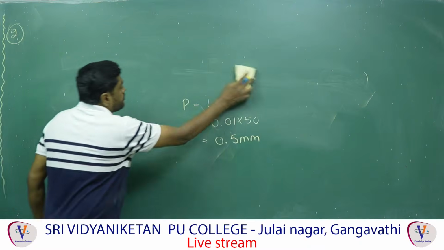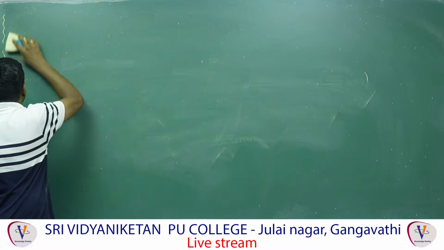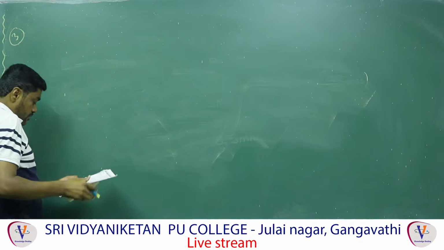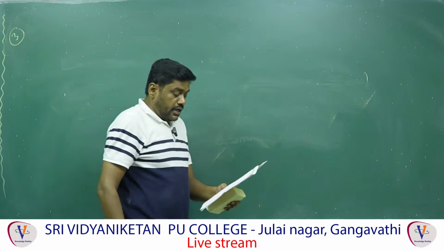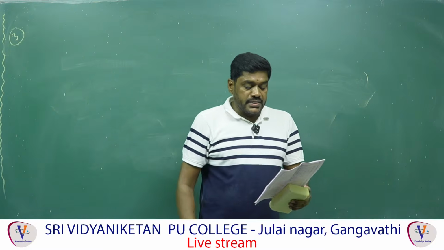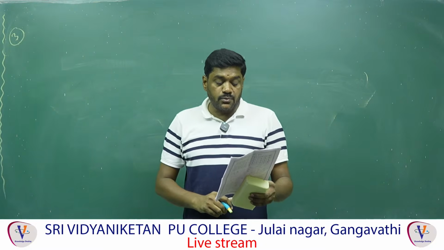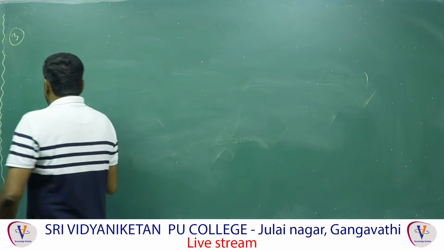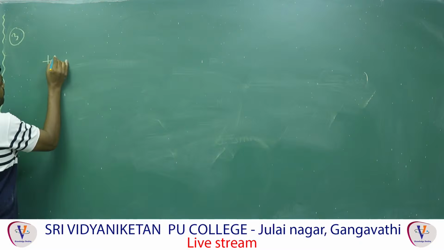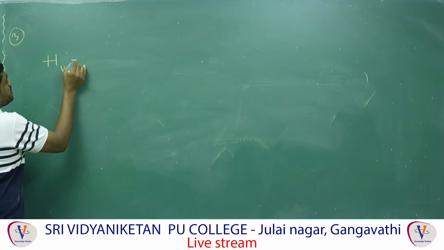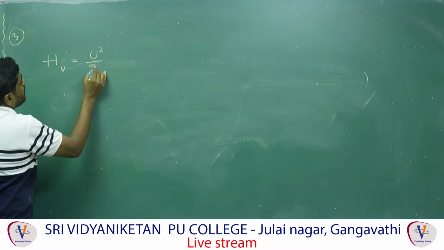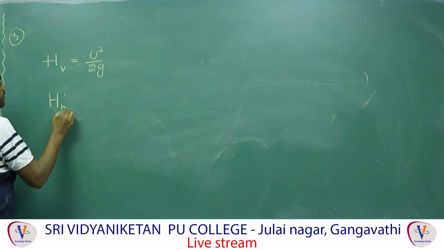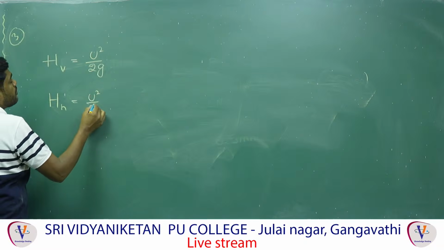Next, question number 3. The maximum vertical height to which a man can throw a ball is 136 meters. The maximum horizontal distance up to which they can throw the same ball is asked. The maximum vertical height H_V is equal to U square by 2g, and the maximum horizontal distance is given by U square by g.